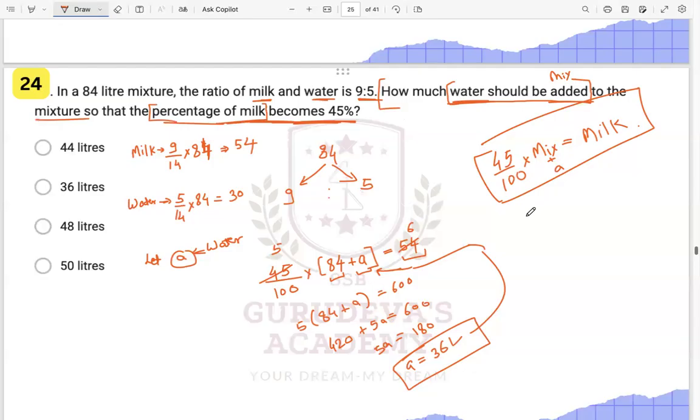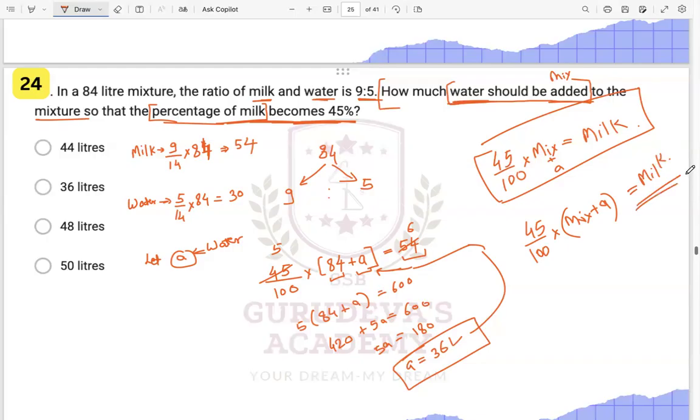So we want milk as 45% of the mixture. Have you now understood it? Yes, sir. Okay, so we want milk as 45% of the mixture, that is the mixture added with water. So 45% of the mixture added with water, that is a amount, is our milk.